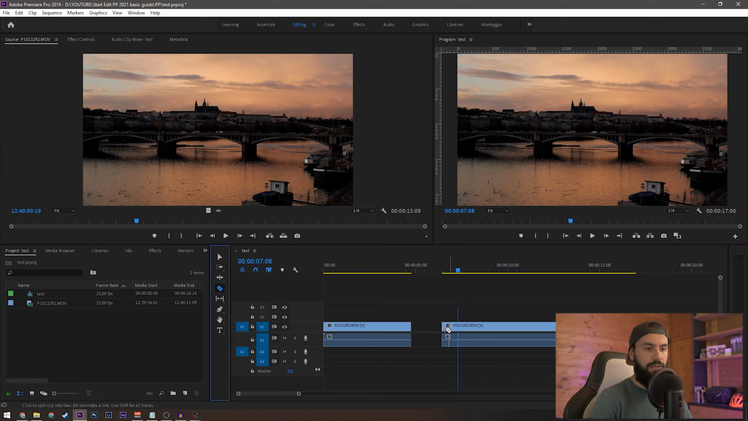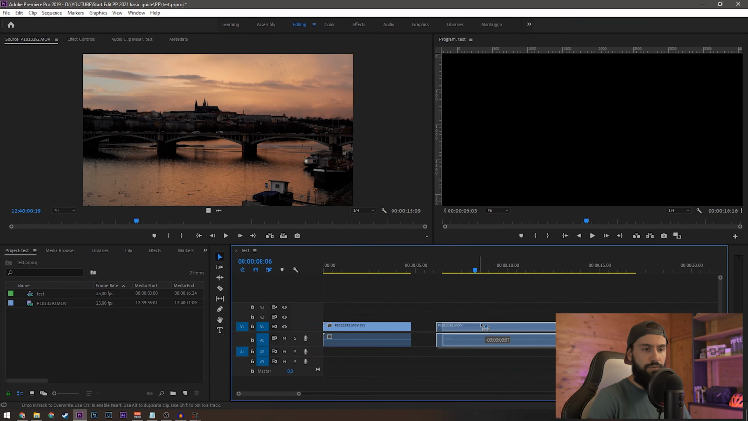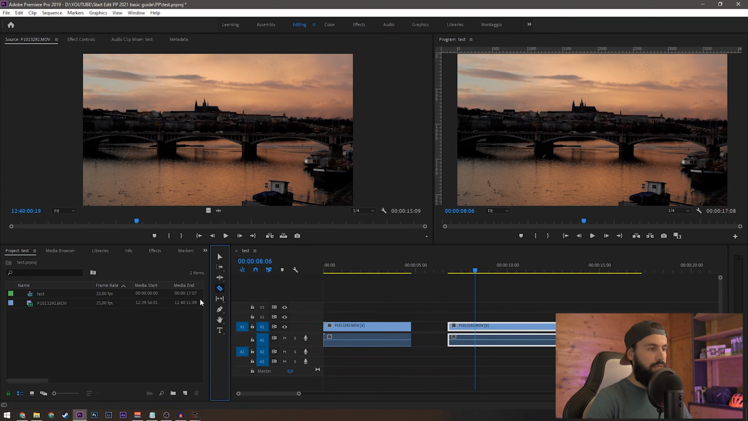Like I said, just press C on your keyboard and you have the razor tool. To go back to your selection tool, you can see it's right there. You can click it or just press V on your keyboard and you go back to your selection tool. So you can move around your clip again, because if you stay on the razor tool and you click on the clip, it's gonna cut the clip in every spot you click.